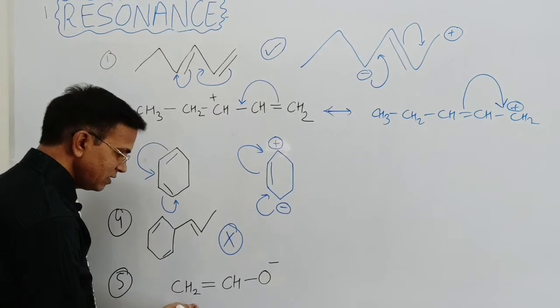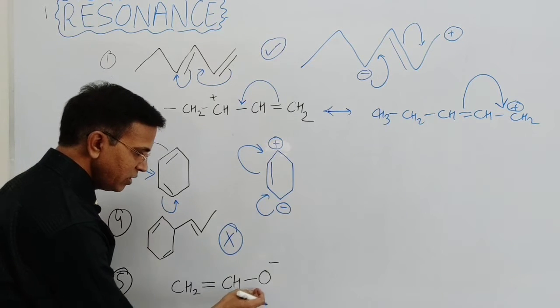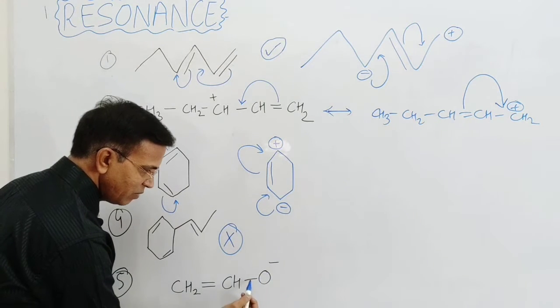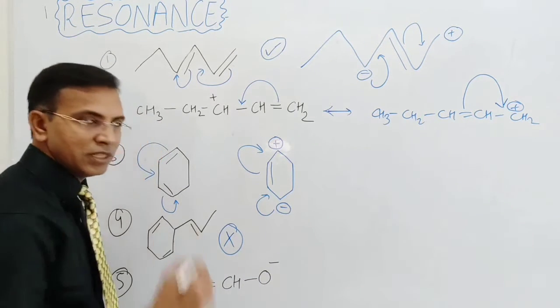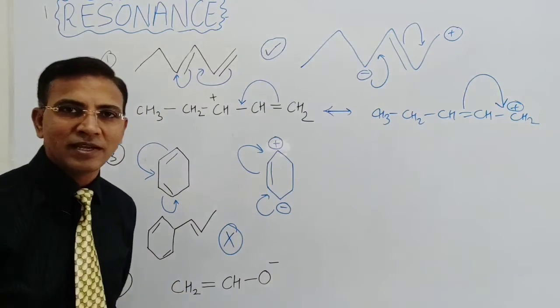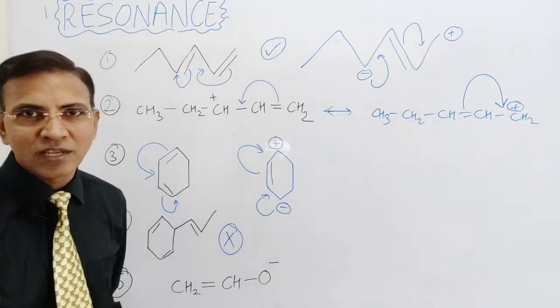Now the last one is CH2 double bond CH, sigma bond, negative charge, that means negative charge, sigma bond, double bond. The conjugation is present, and because of the conjugation the resonance will take place.